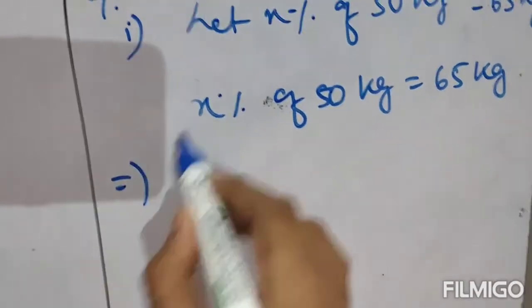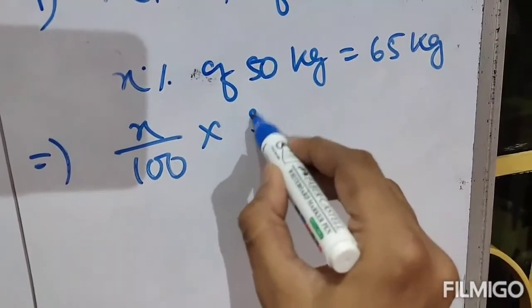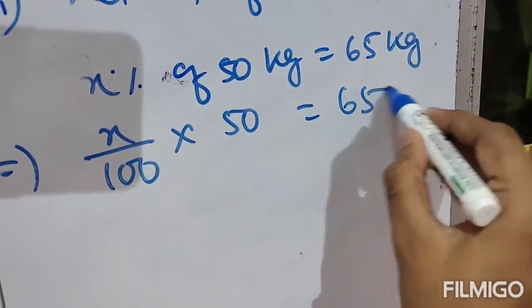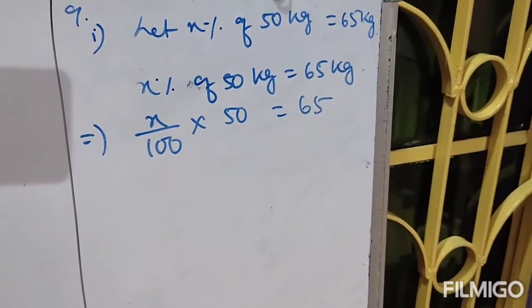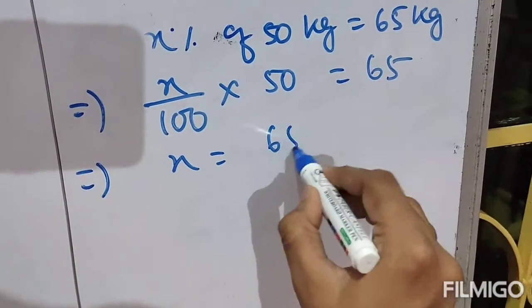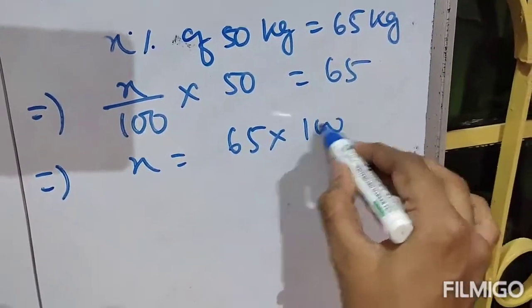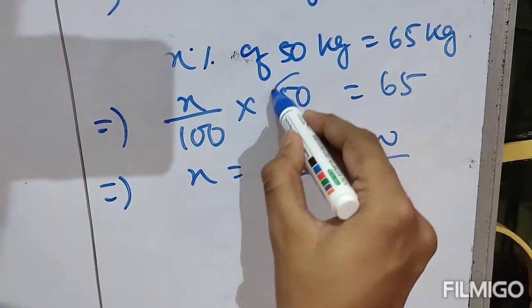Therefore x percent means x by 100, of means multiply, and 50 equal to 65. Now find out x. So x will be equal to 65 into 100 by 50. Clear? Because this will reverse.